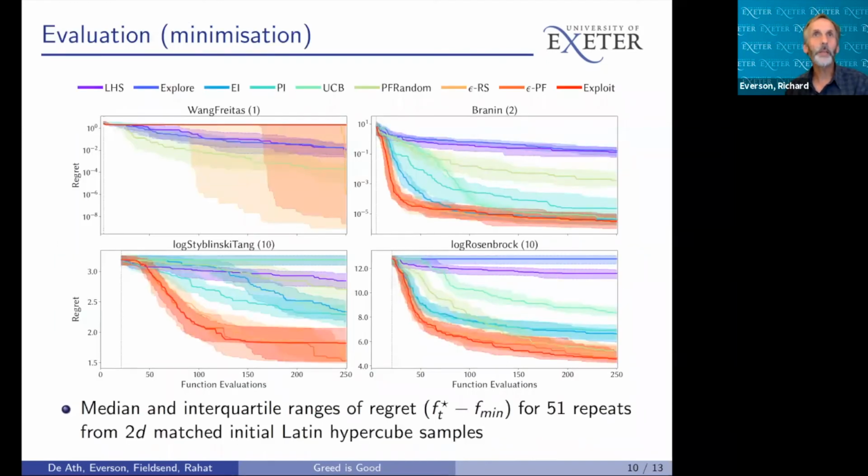We've evaluated the epsilon greedy acquisition function extensively. Here are some sample convergence plots comparing the epsilon greedy schemes with expected improvement, probability of improvement, upper confidence bound, pure exploitation, and pure exploration. Our paper gives much more extensive experimentation.